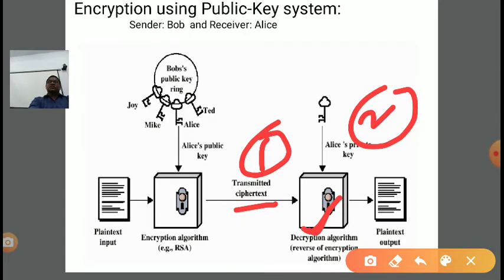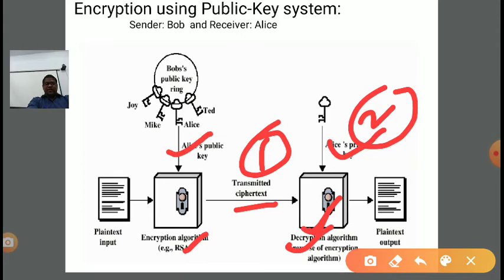Of what private key? The private key of that person whose key is used for the encryption. So at the sender end for the encryption Alice's public key was used. That's why at the receiver end a private key will be used, but of whom? Alice's private key, right? So Alice's public key for the encryption and Alice's private key for the decryption.